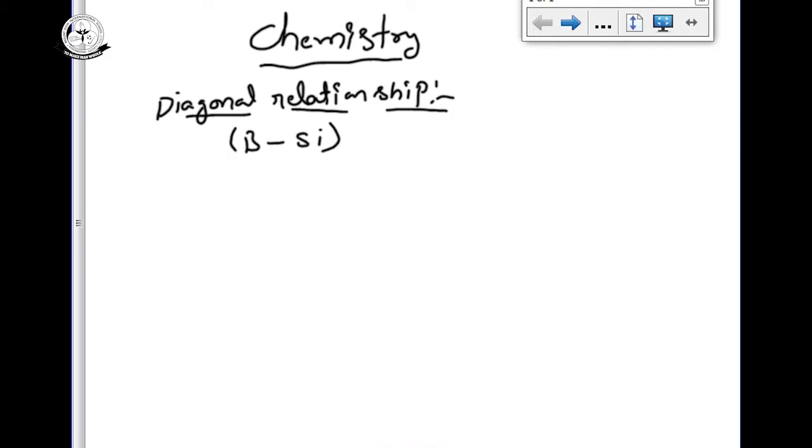First of all, why can boron and silicon show the diagonal relationship? There is a reason. Both have the same electronegativity values. Both have the same size, the same ionic size.